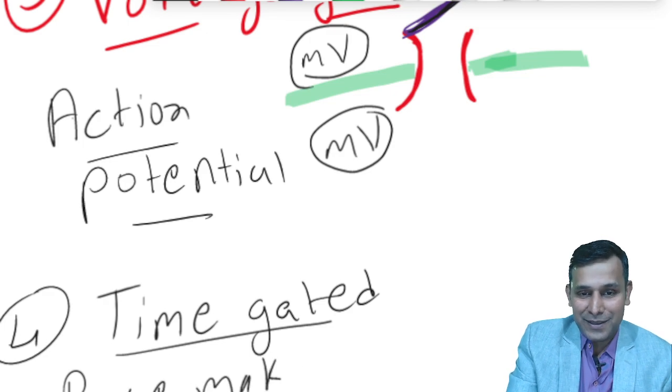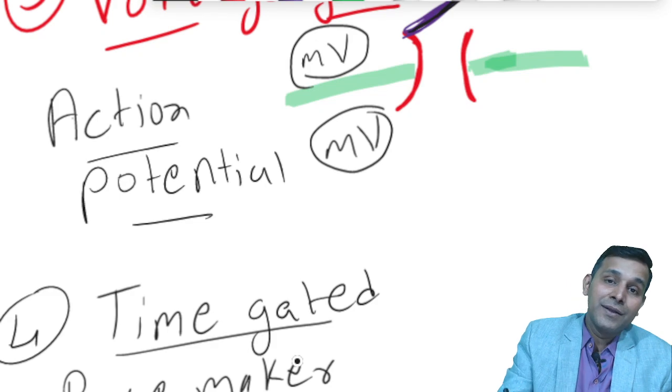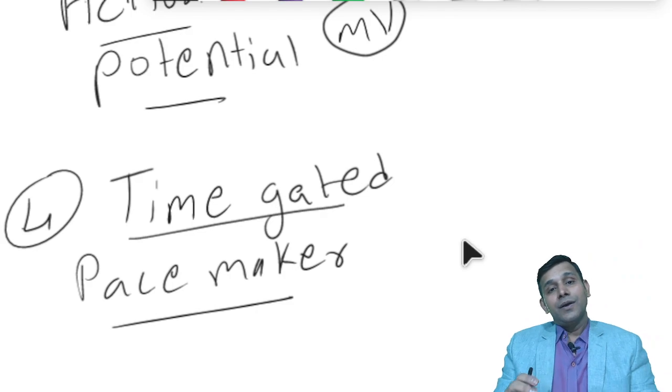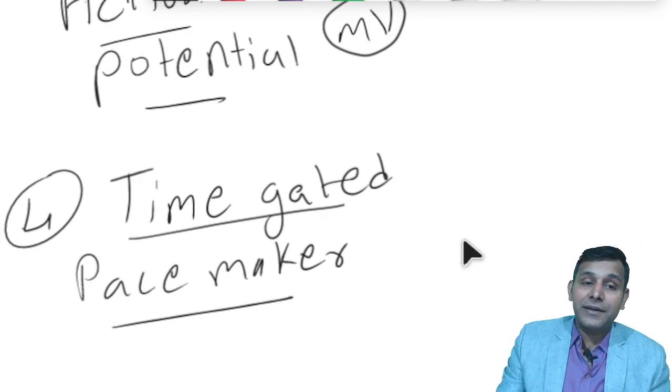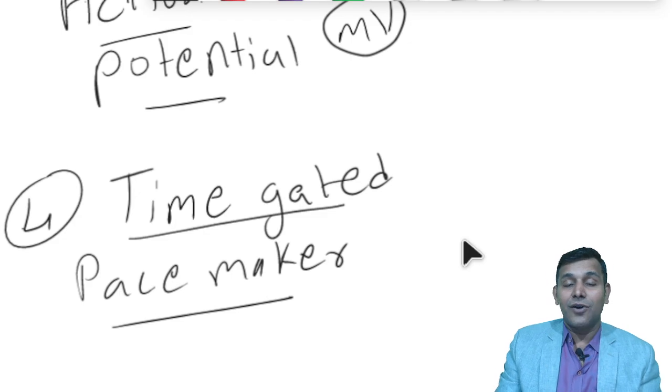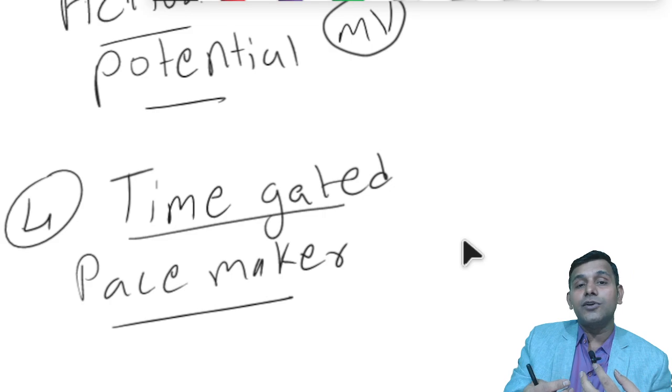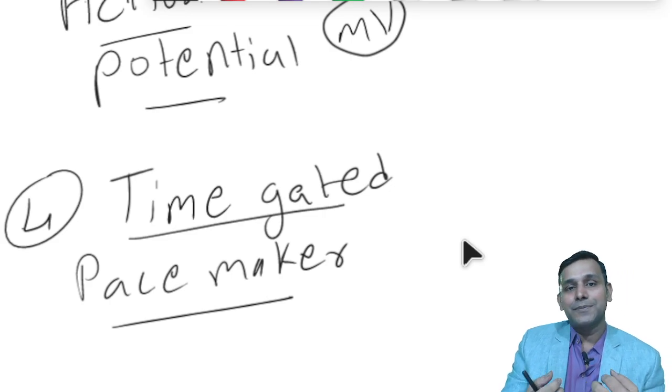In fact, I would add one more point here. The mechanically gated channels or ligand gated channels or voltage gated channels, even they do show some sort of time behavior. How?